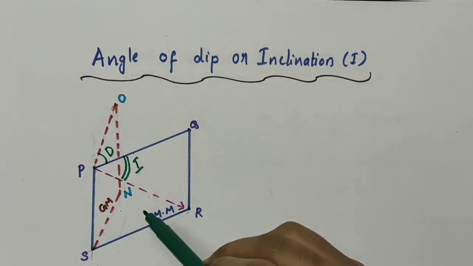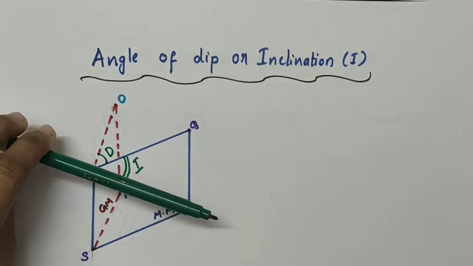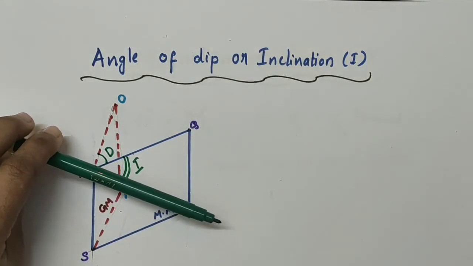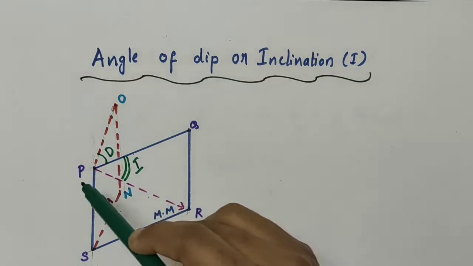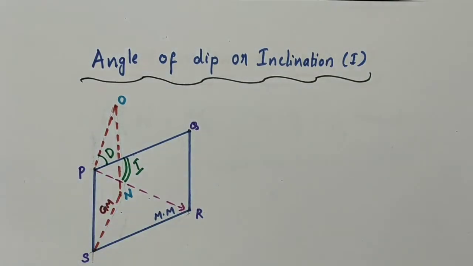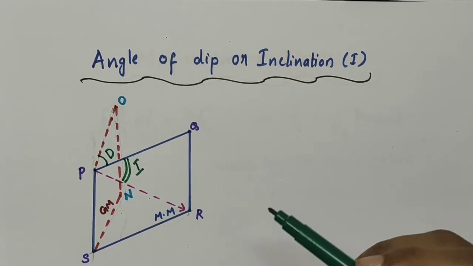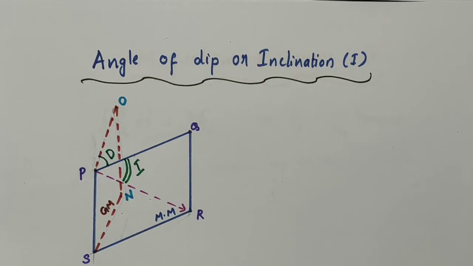The needle lies like this, along this particular direction. That is, we can take the net or total magnetic field of the earth along this direction.